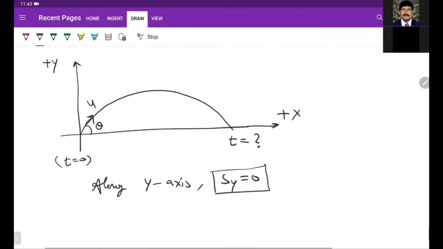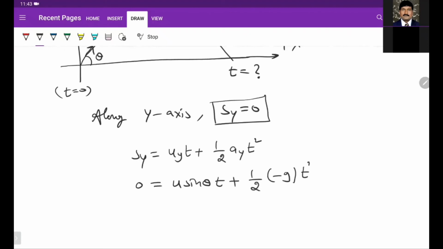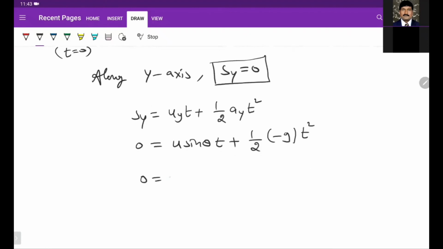So we have the formula Sy is equal to uy into t plus half ay into t square. Sy is 0, uy is u sin theta, ay is minus g. Take t common.